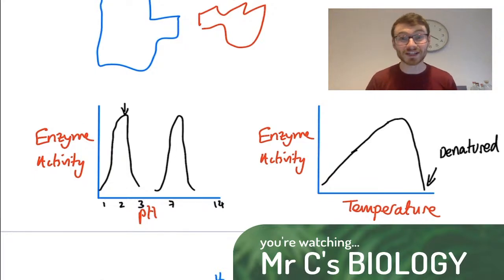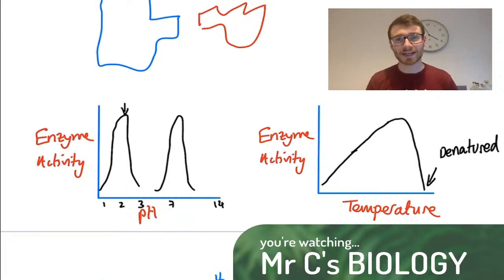What your body can do, if we denature a protein, is chop it up and reuse it to make another protein, copying some DNA. But it's not as straightforward. You have to actually break apart a protein and make a new one. You can't just fix the one that's been denatured.